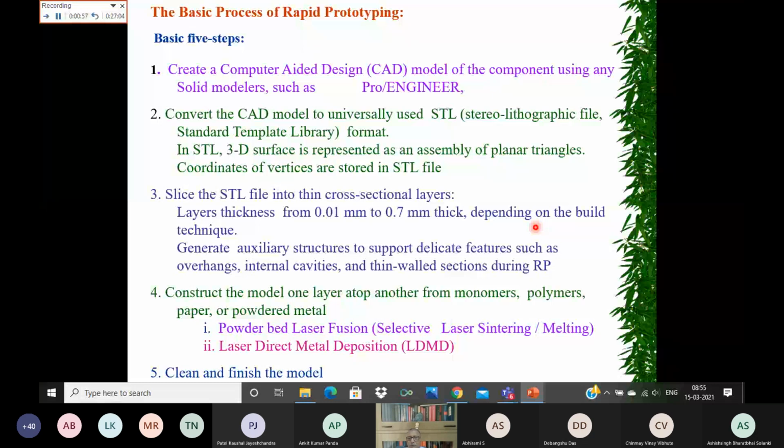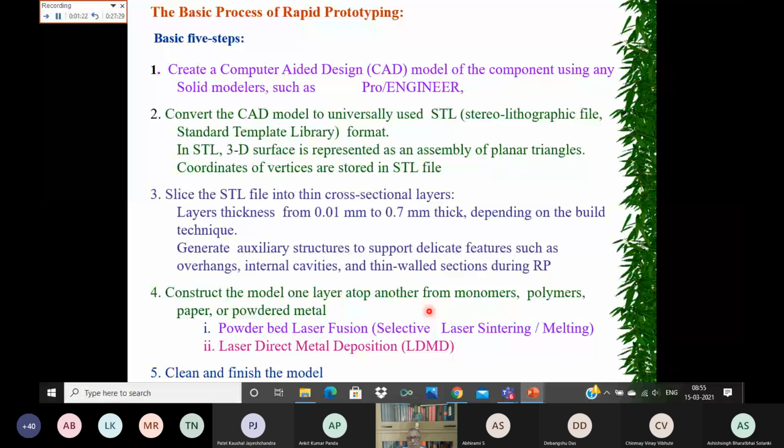Then generate auxiliary structure to support delicate features such as overhangs, internal cavities, and thin walled sections during rapid prototyping or additive manufacturing. Construct the model one layer atop another. The material could be monomer or polymers, paper or powder material.